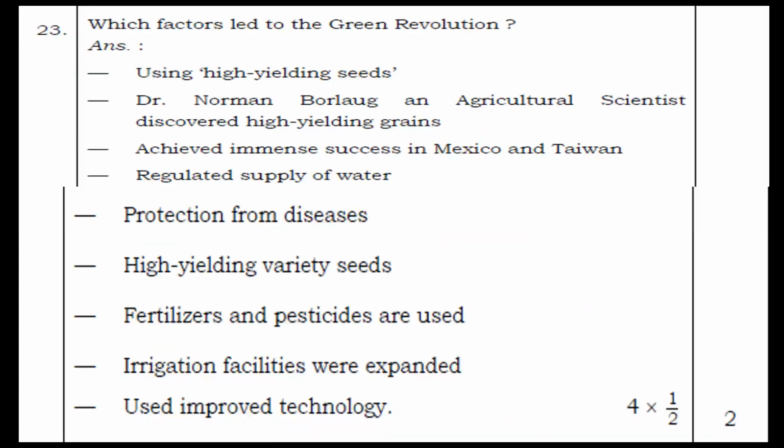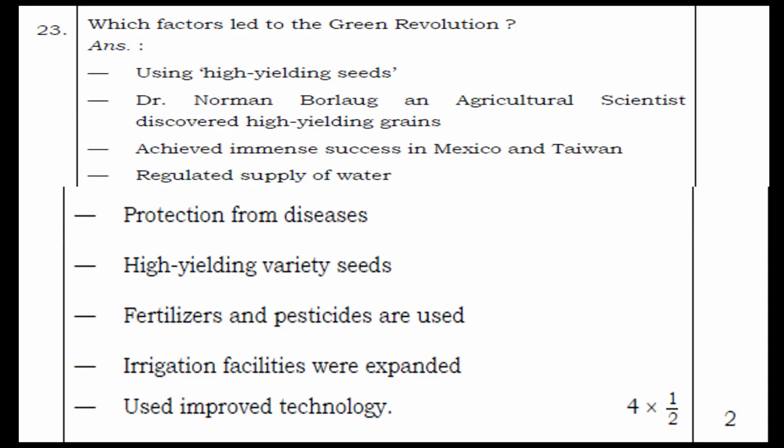Next, which factors led to the Green Revolution? Answer. Using high-yielding seeds, Dr. Norman Borlaug, an agricultural scientist, discovered high-yielding grains. They achieved immense success in Mexico and Taiwan. Regulated supply of water, protection from diseases, high-yielding variety seeds, fertilizers and pesticides were used.